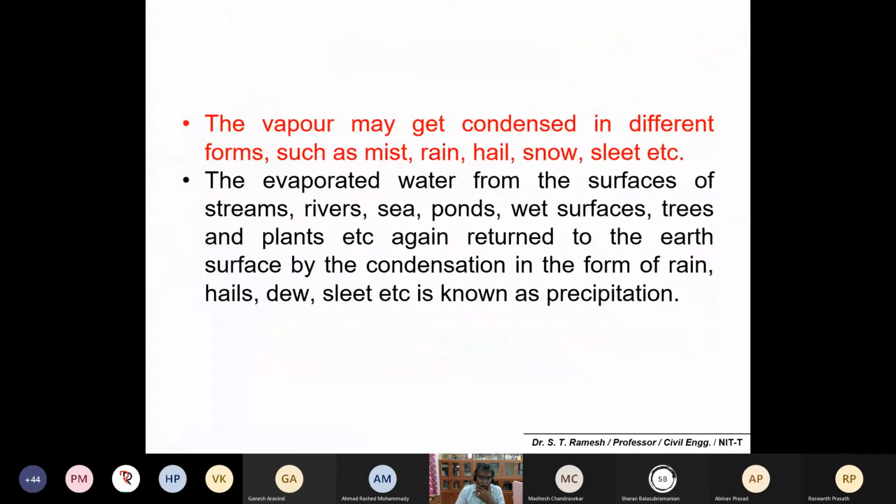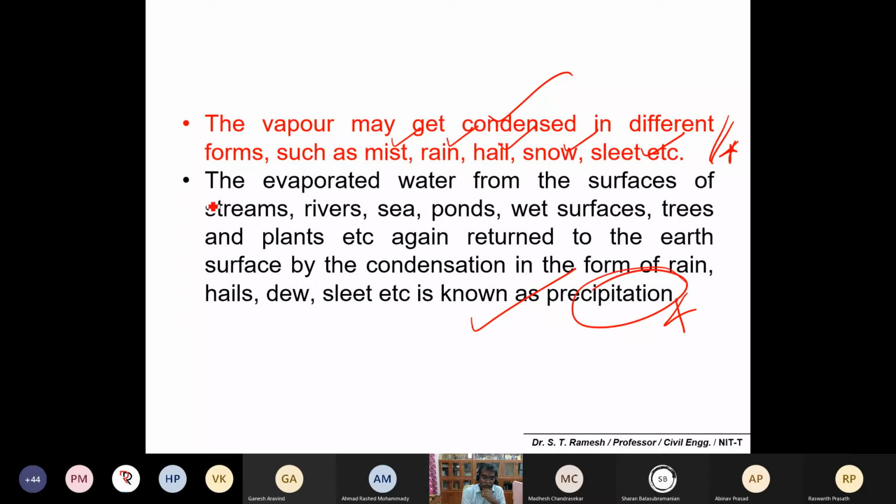Okay, so the water vapor gets condensed in different forms, like mist, which you would have come across, or otherwise rain, hail, snow, or sleet. These are the different forms of precipitation. The evaporated water from the surfaces of streams, rivers, seas, ponds, wet surfaces, trees, and plants returns to the earth by condensation in the form of rain, hail, dew, or sleet, and is called precipitation.